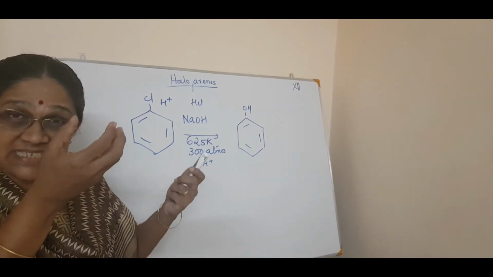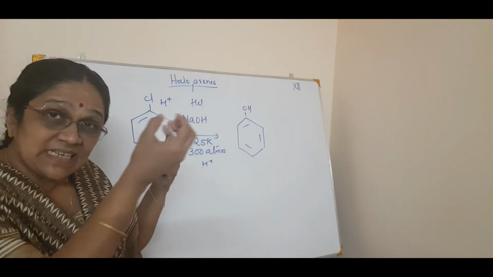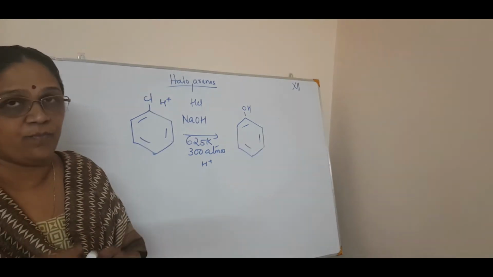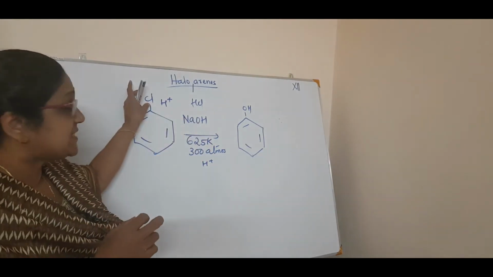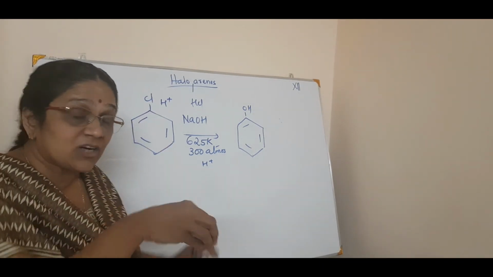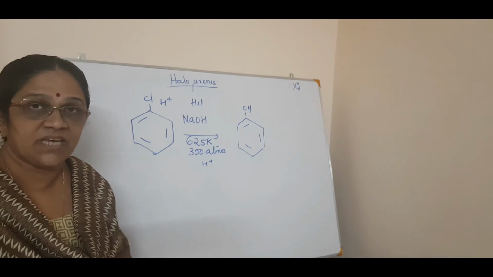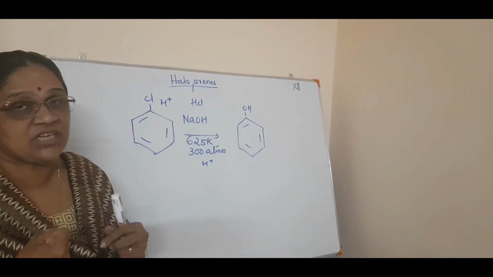Isn't it? So, less electron density means the nucleophile with a minus charge can easily attack the benzene. That is electron withdrawing group. Electron donating group means what? That group, for example, this group will donate the electron towards the benzene ring, making it richer. Correct. That is the difference between electron withdrawing group and electron donating group.